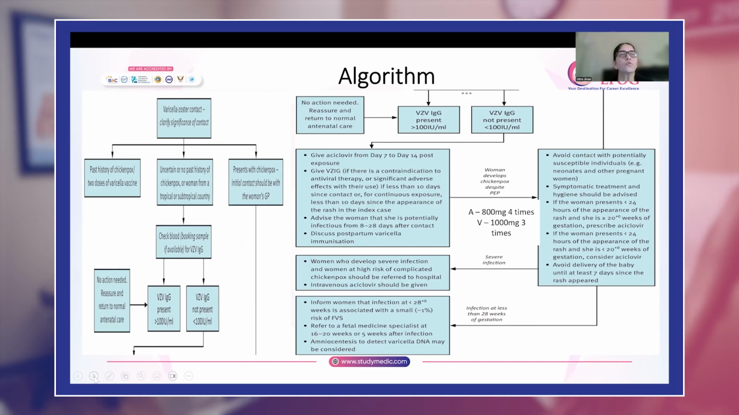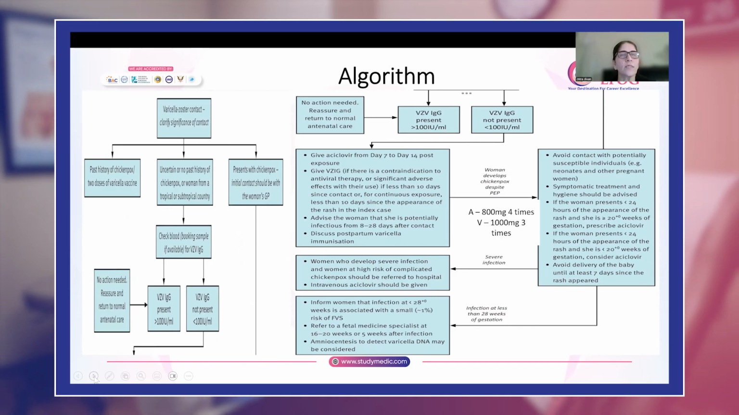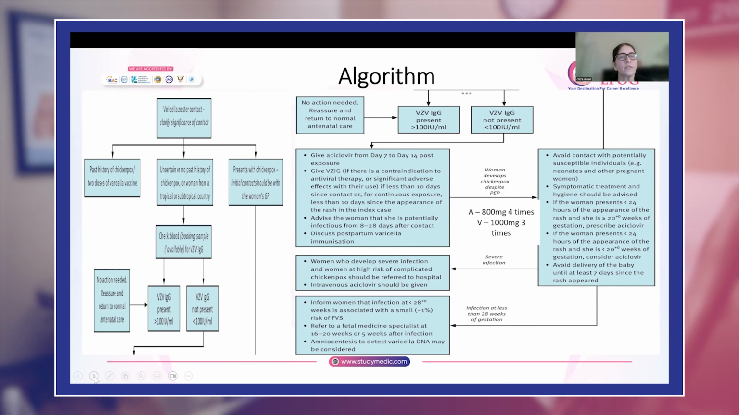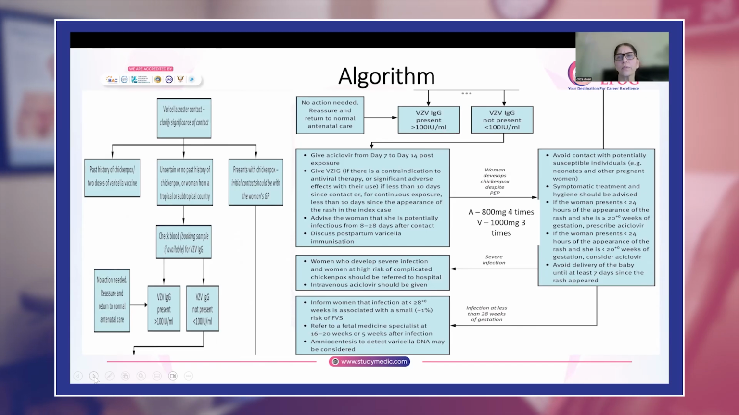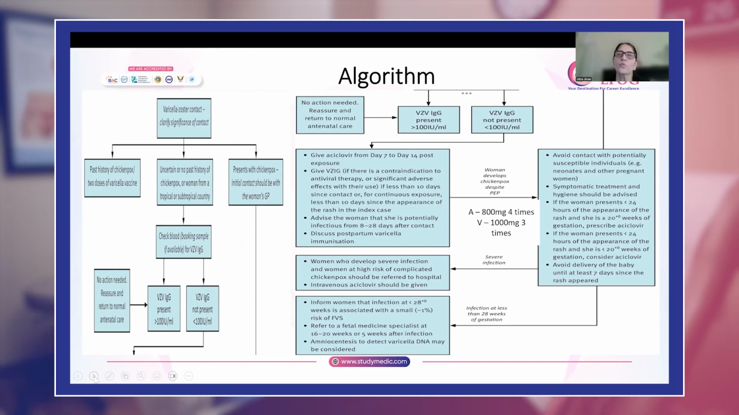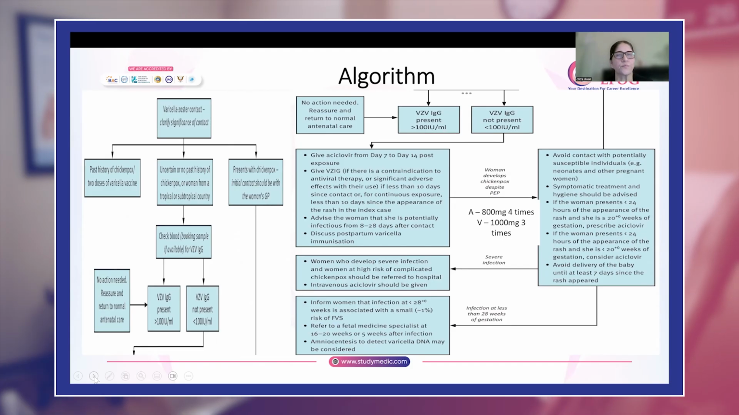So you will check her booking sample to see whether she has IgG or not. Okay. So if IgG is present and the concentration is more than 100 international units per ml, you can reassure her and tell her that even though she has been exposed to someone who has had chickenpox, don't worry, she is immune and is not going to get the infection. Okay.